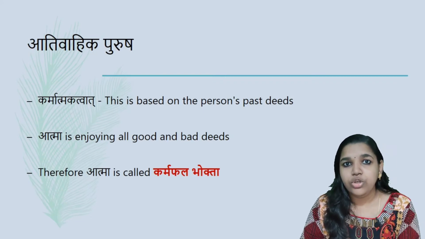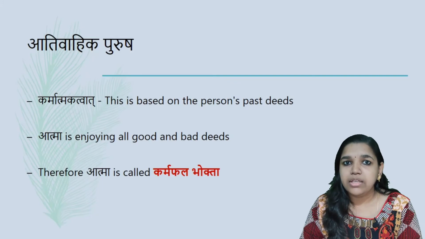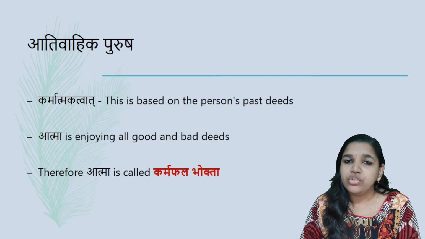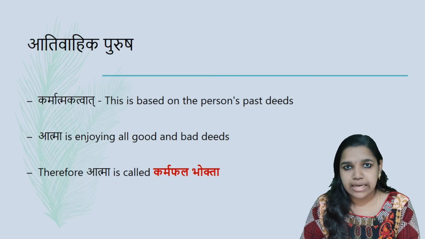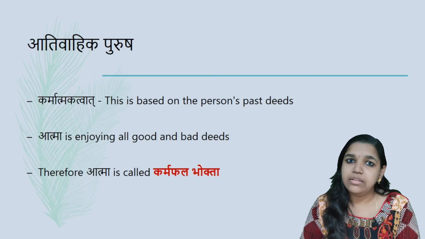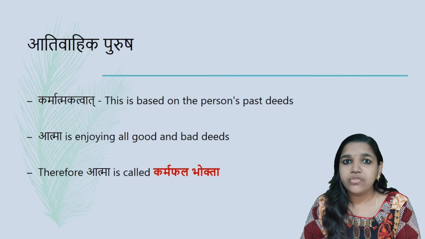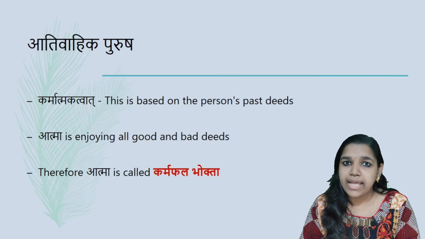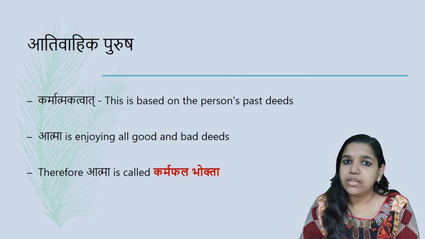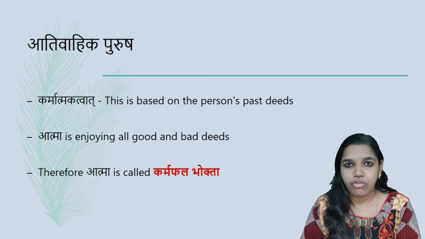Based on the karma phala, this Atma will be moving from one Sharira to another with the speed of Manas, along with the four Mahabhutas, that is Prithvi, Ap, Teja and Vayu.